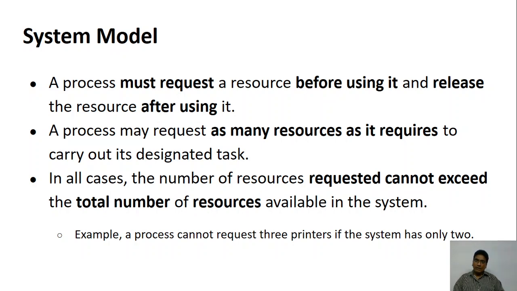Now let's look at the other one. A process, if it wants to use a resource, the first thing it must do is request the resource. Once the resource is given to it, it is going to use that resource, and finally after using the resource, it is going to release that resource. So the cycle is: you make a request, you get the resource, use it, then release the resource.